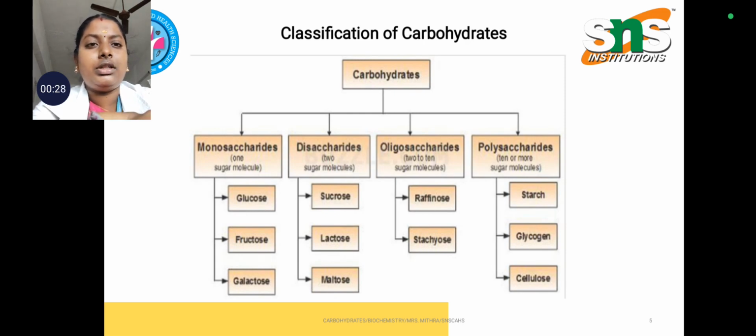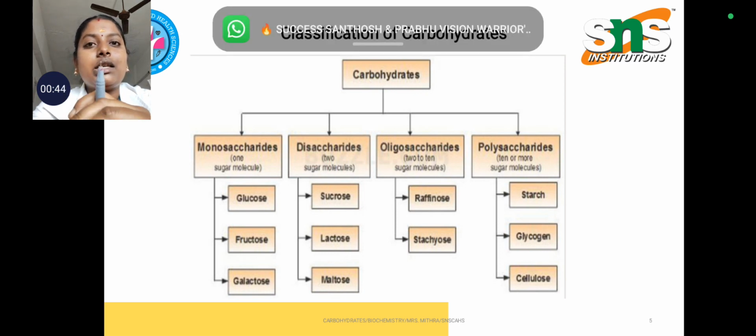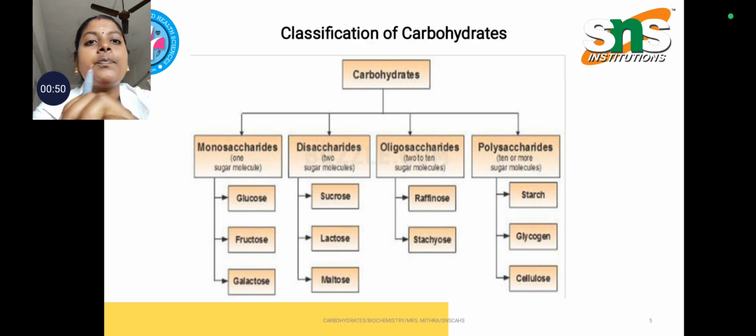Coming to the classification, it is classified into monosaccharides, disaccharides, oligosaccharides and polysaccharides. Monosaccharides have examples of glucose, fructose and galactose. Disaccharides have examples sucrose, lactose and maltose. Oligosaccharides have examples raffinose and stachyose, and starch, glycogen and cellulose are the examples of polysaccharides. Monosaccharides consist of one sugar molecule, disaccharides have two sugar molecules, oligosaccharides comprise 2 to 10 sugar molecules, and polysaccharides comprise more than 10 sugar molecules.